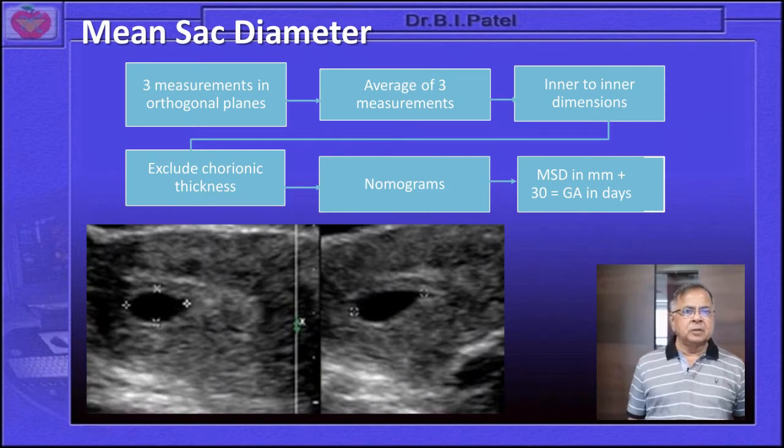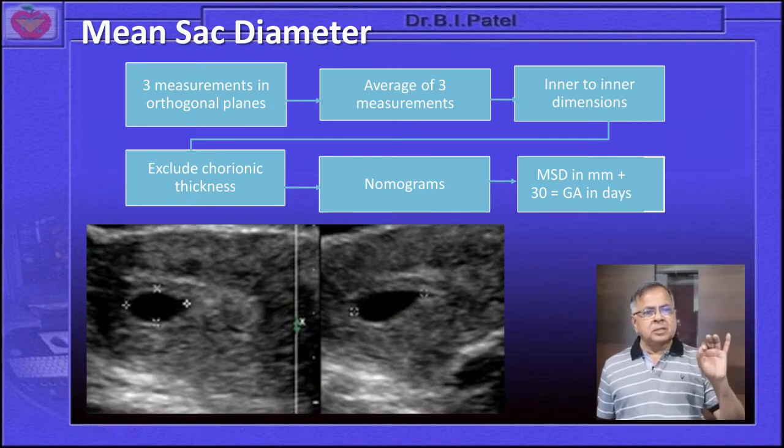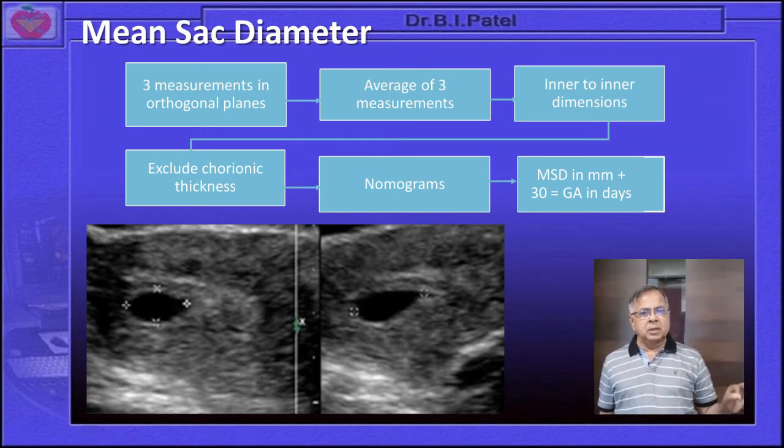The importance of the mean sac diameter: when a normal GS is there, we have to measure 3 diameters, as already shown over here. In the cross section we measure the anteroposterior and transverse diameter, and in the longitudinal section we measure the longitudinal length of the GS. This gives you the mean sac diameter, and a nomogram is available for the assessment of a gestational sac.